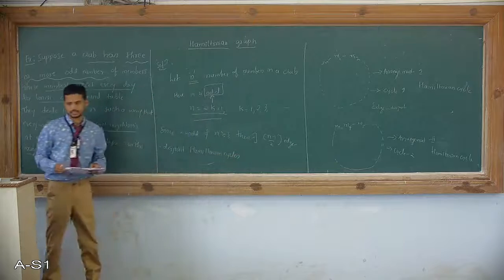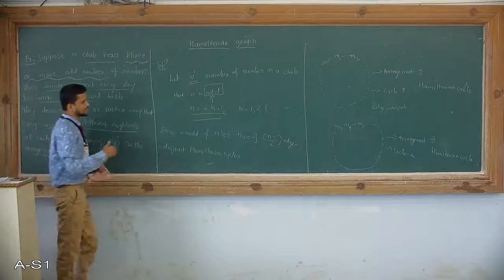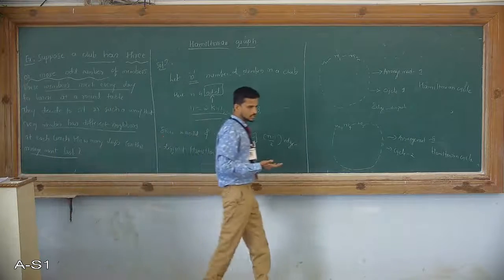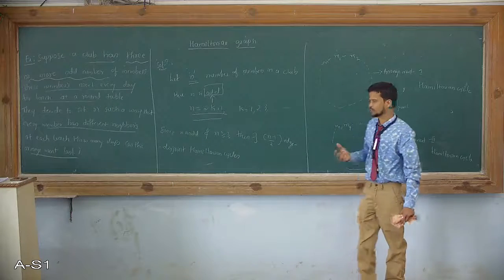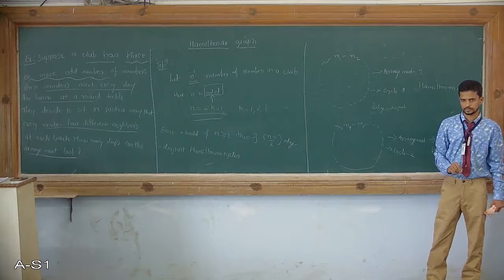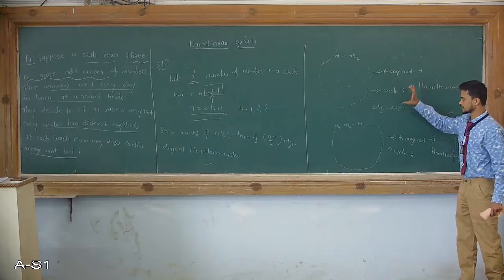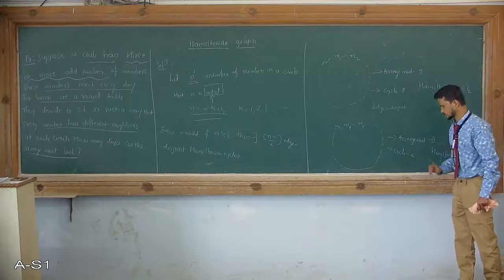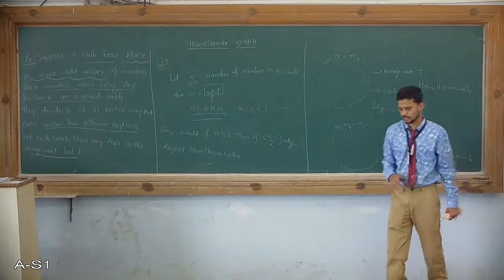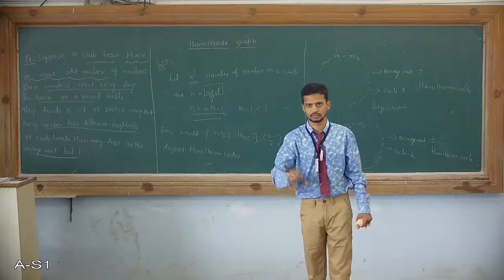So how many cycles will we get? That is n minus 1 divided by 2 edge disjoint Hamiltonian cycles. This is one edge disjoint Hamiltonian cycle, this is the second edge disjoint Hamiltonian cycle. In such a way we will get n minus 1 divided by 2 edge disjoint Hamiltonian cycles.